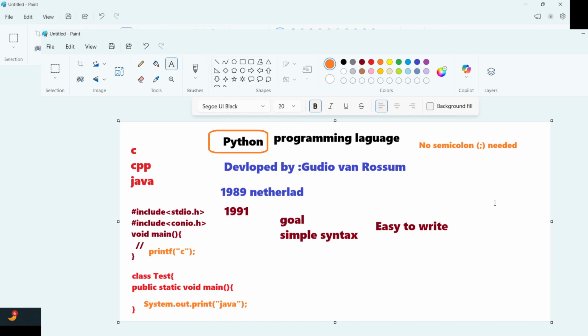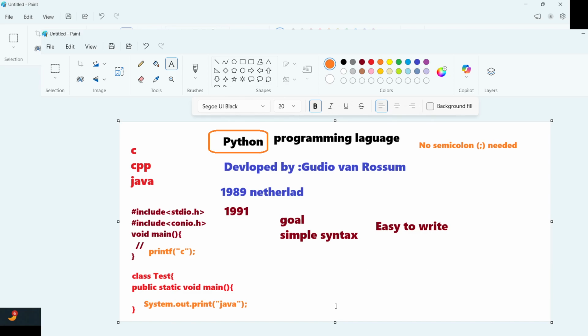Now, which software and tools are needed for Python? For writing Python programs there are many editors, but we'll use the most simple, easy-to-install one so that it is not complex and is easy for us.